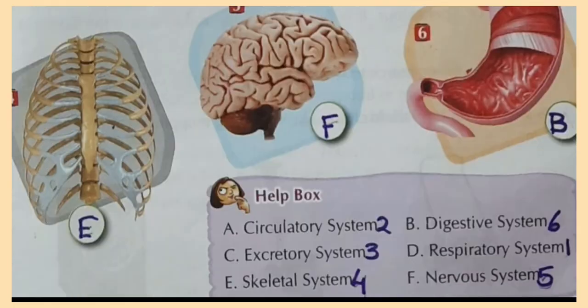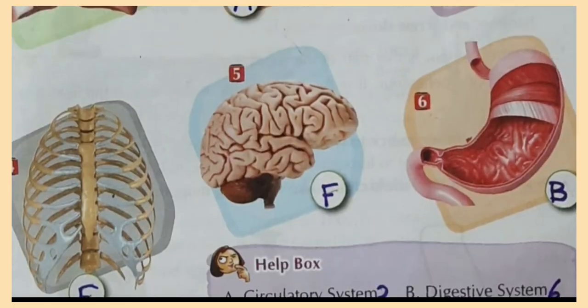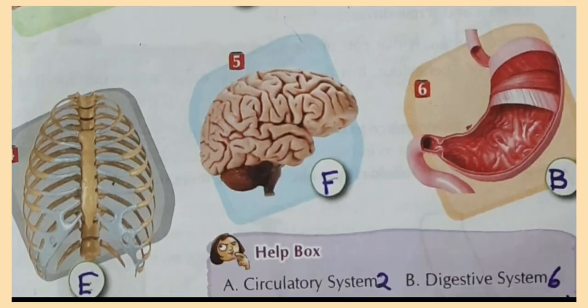Okay, now the fifth one, you can see the picture of a brain. Yes, it is a picture of a brain. It relates to the nervous system. What is the nervous system? It has two main parts. The central nervous system is made up of the brain and the spinal cord, and the peripheral nervous system is made up of nerves that branch off from the spinal cord and extend to all the parts of the body.